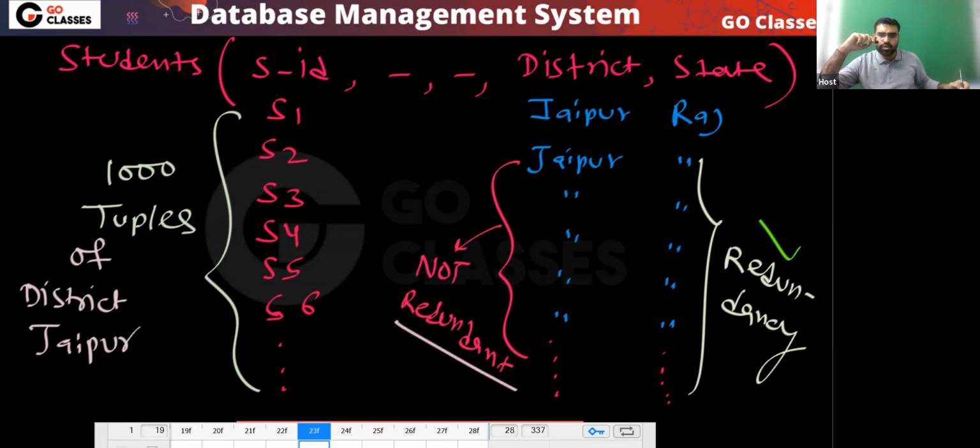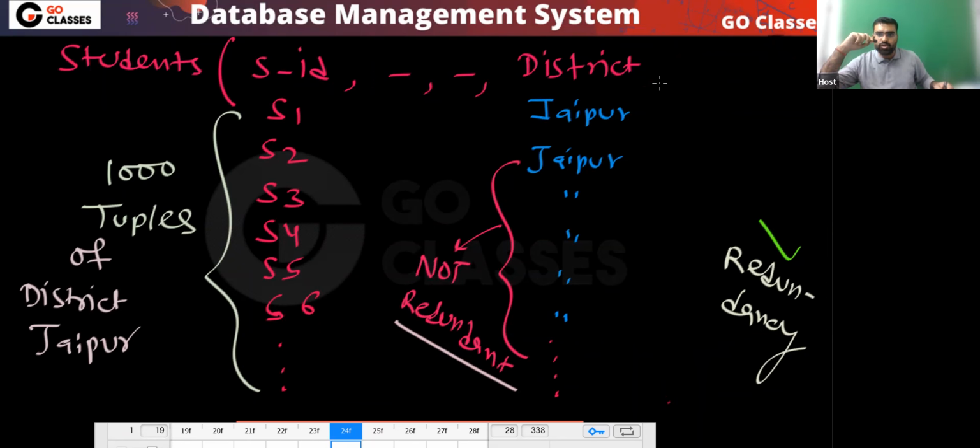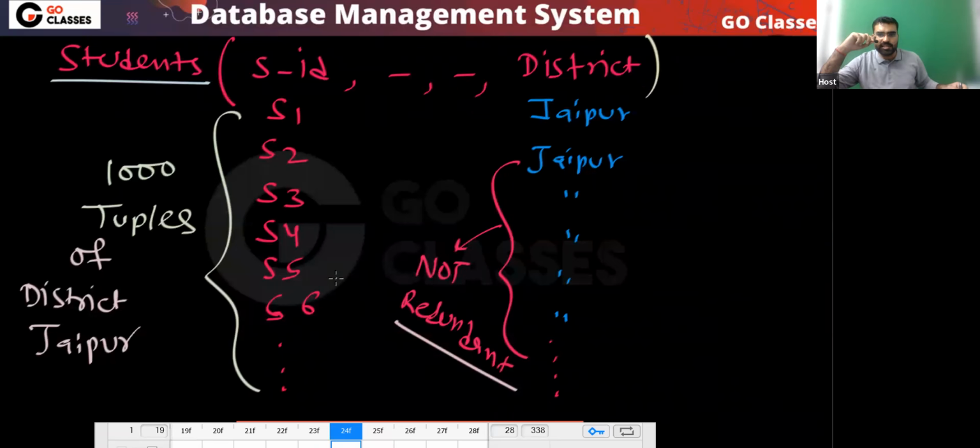So here, what is the solution? Can anyone tell me what could have been the solution to reduce this redundancy? This could have been a solution: you have to put the district. Yes or no? So this is not redundant. This is what you ask from the student. You ask only the district.